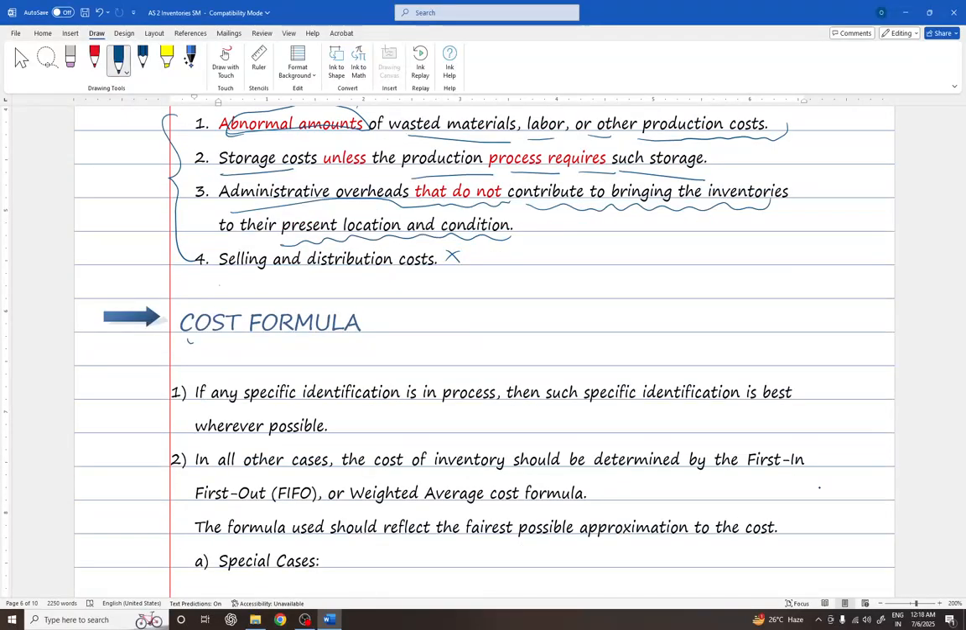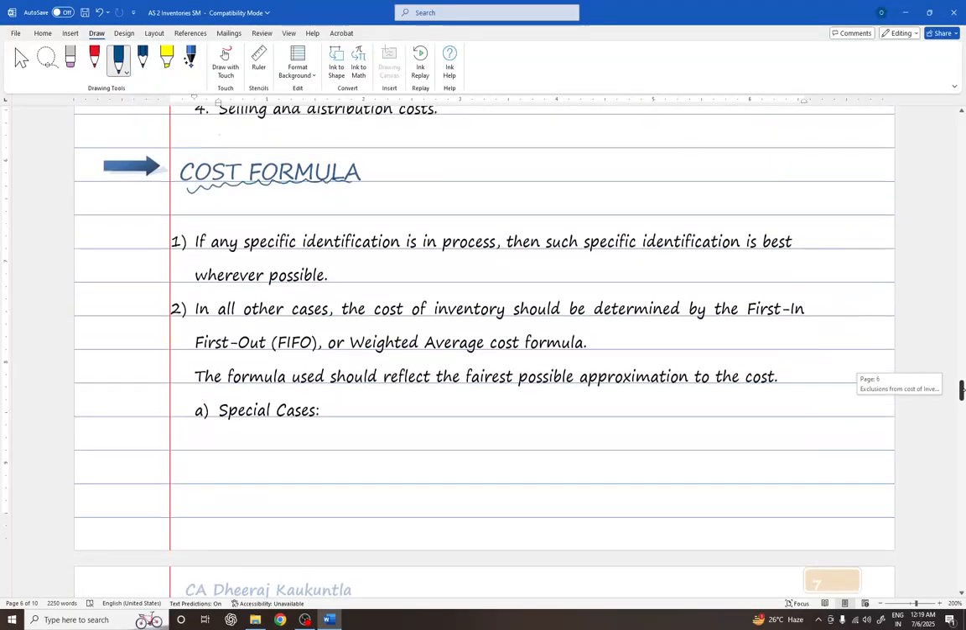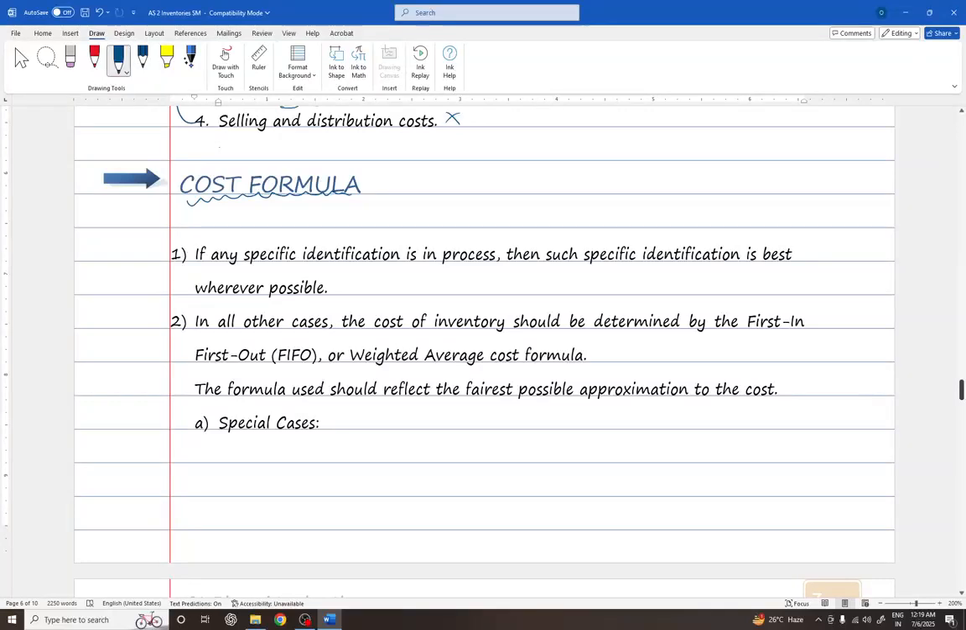Now let us discuss the cost formulas in AS 2. In cost formulas, if there is a specific identification process, like if management has defined a system for specific identification of each item of the stock, then such specific identification is best whenever possible. I mean, if there is an established system in operations that identifies each and every item separately, then the cost formula is the same system.